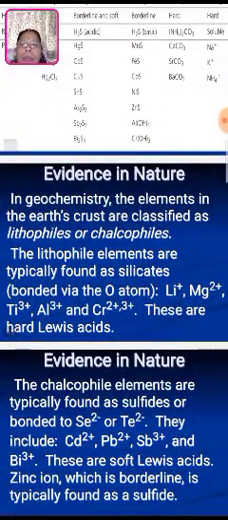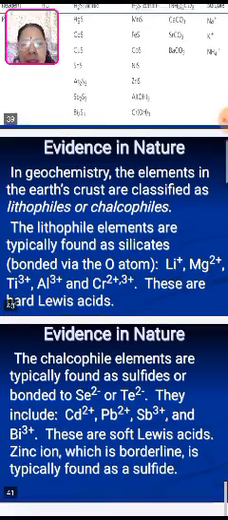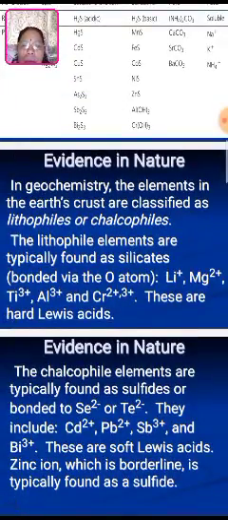Evidence: in geochemistry, the elements in the earth's crust are classified as lithophiles or chalcophiles. The lithophile elements are typically found as silicates, bonded by oxygen atoms, with metals such as lithium, magnesium, titanium, aluminium and chromium. These are hard Lewis acids, because they accept the electron pair from the ligands.